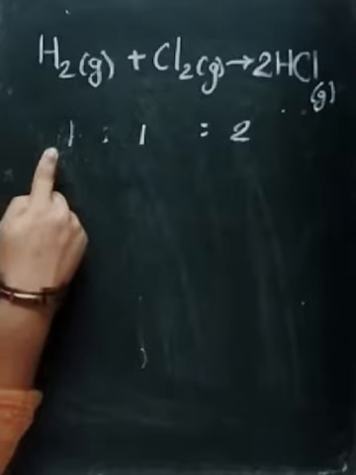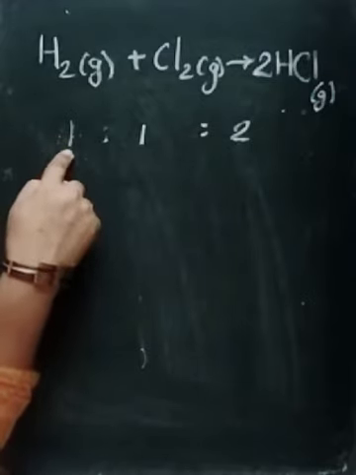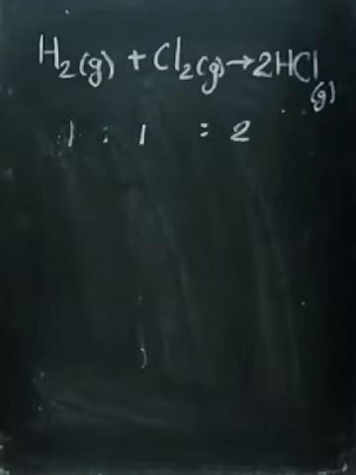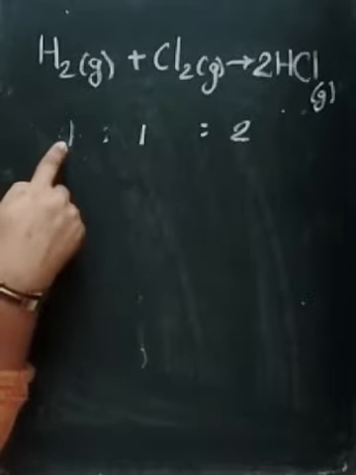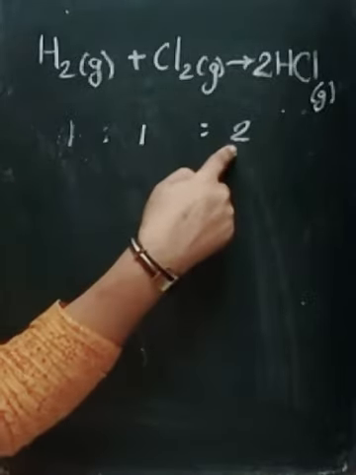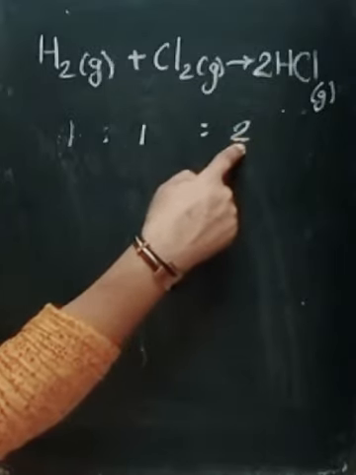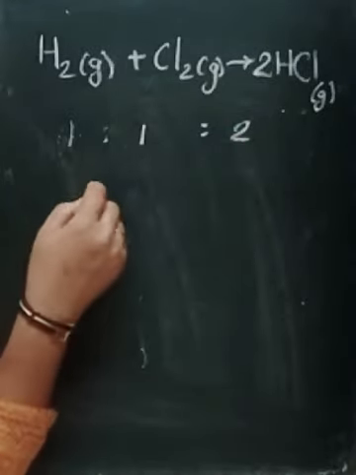So, reactants react in a ratio by their volume, and if products are also gases, then they will also bear a simple whole number ratio with the reactants.